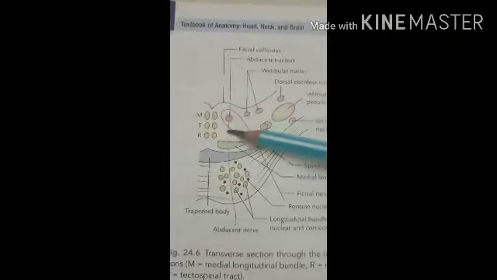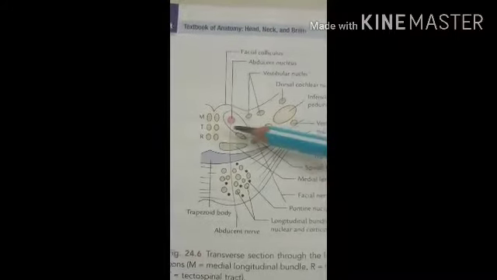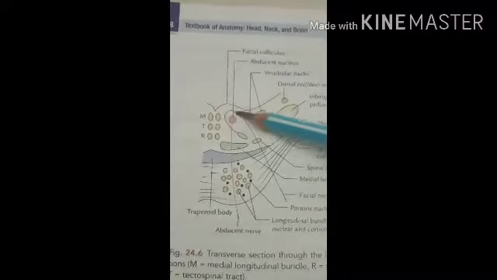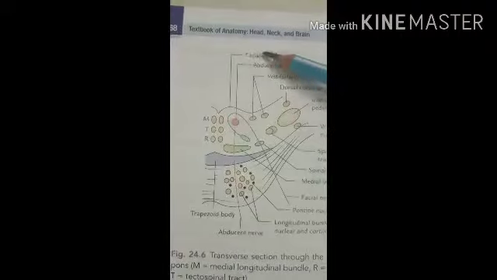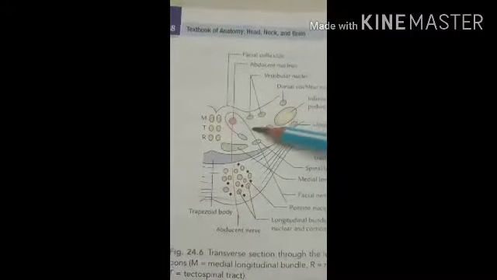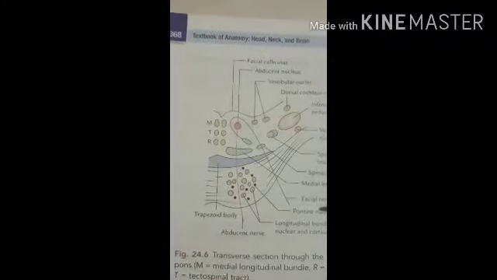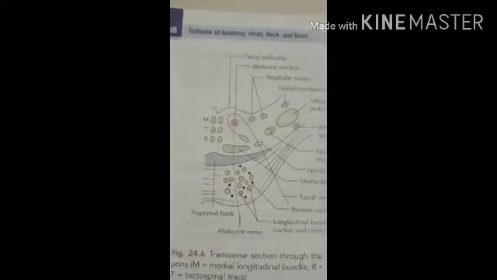Here you can see the winding part, producing the facial colliculus, the rounded part, and then it passes anteriorly between the facial nucleus, here, and the nucleus of the spinal tract of the trigeminal nerve.